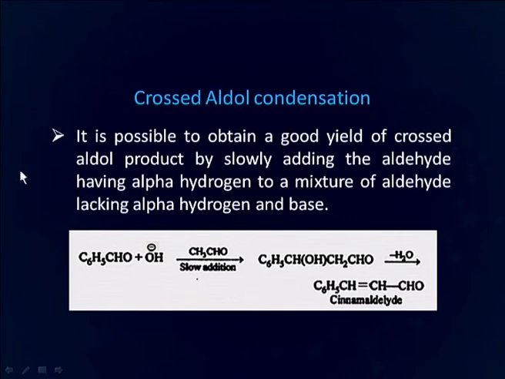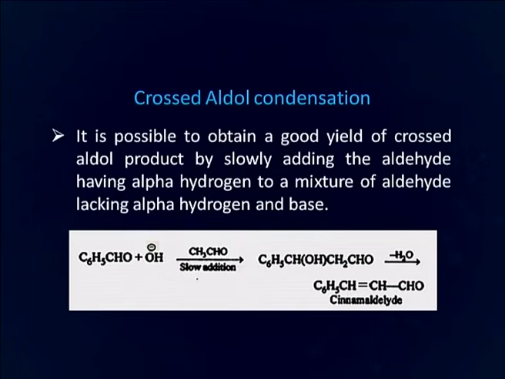It is possible to obtain a good yield of cross aldol product by slowly adding an aldehyde having alpha hydrogen to a mixture of an aldehyde which does not have alpha hydrogen and base. See, what we do is that we take this aldehyde, benzaldehyde, which does not have any alpha hydrogen, in a solution of base, for example sodium hydroxide. There will be no reaction because this does not have any alpha hydrogen.